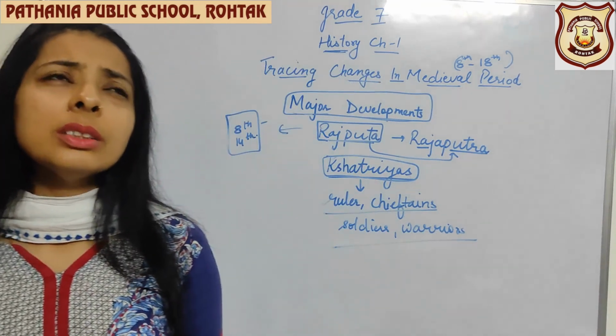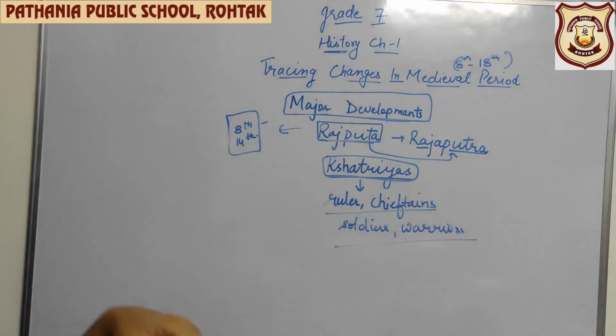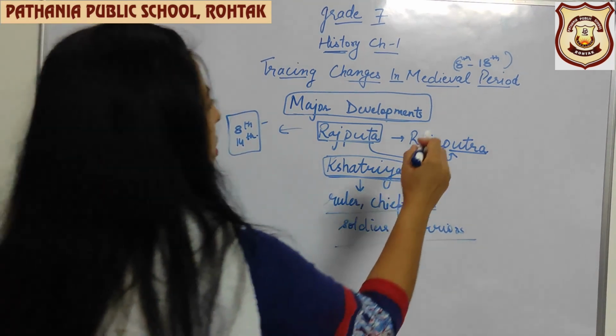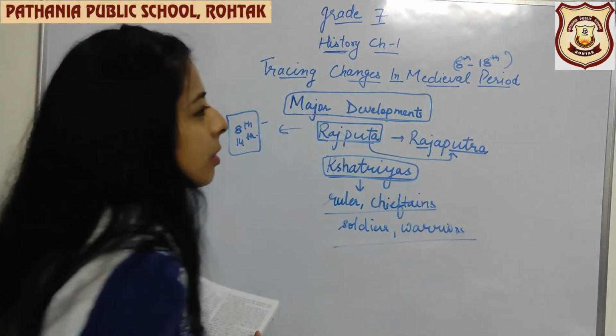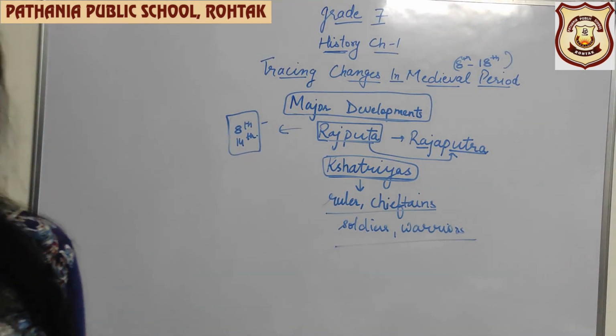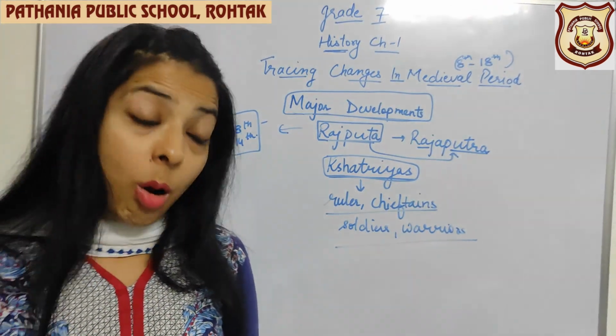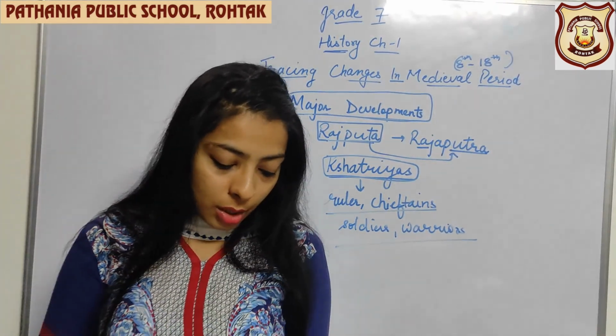So that is all about the major developments that I have just briefed you, and all this we are going to study in chapters 2, 3, 4, 5, because in the whole history we are going to study only this medieval period. There were so many languages that also emerged during this time period, like Sindhi, Lahori, Kashmiri.